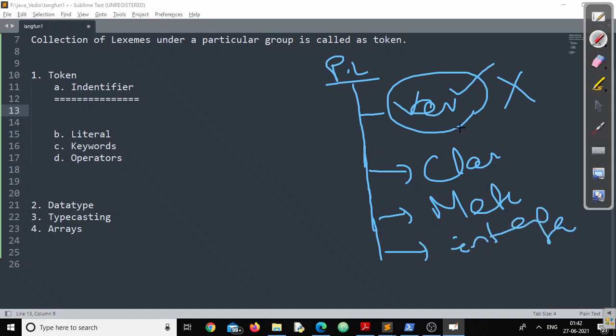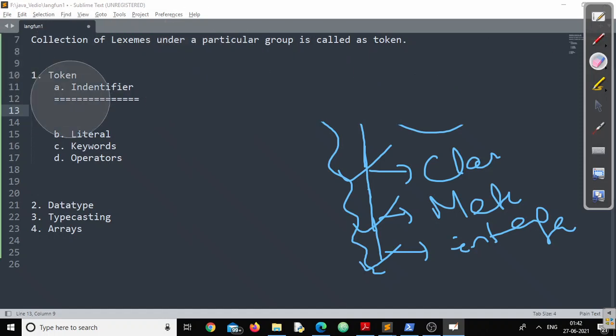At all these points, we have to create a user defined word, and that user defined word is called an identifier. As the name suggests, it will identify the variable, the method, the class and the interface, right?